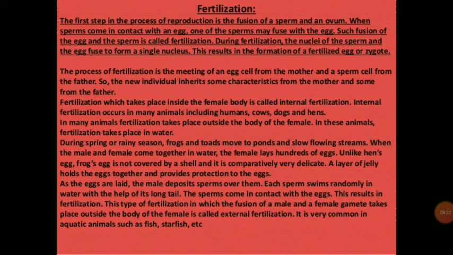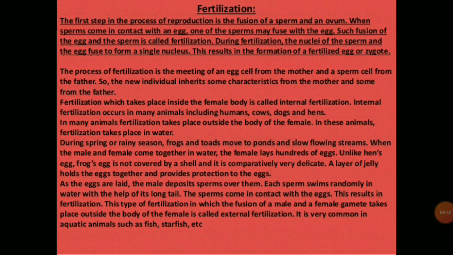Unlike hen's egg, frog's egg is not covered by a shell, and it is comparatively very delicate. A layer of jelly holds the eggs together and provides protection to the eggs. As the eggs are laid, the male deposits sperms over them. Each sperm swims randomly in water with the help of its long tail. The sperms come in contact with the eggs.